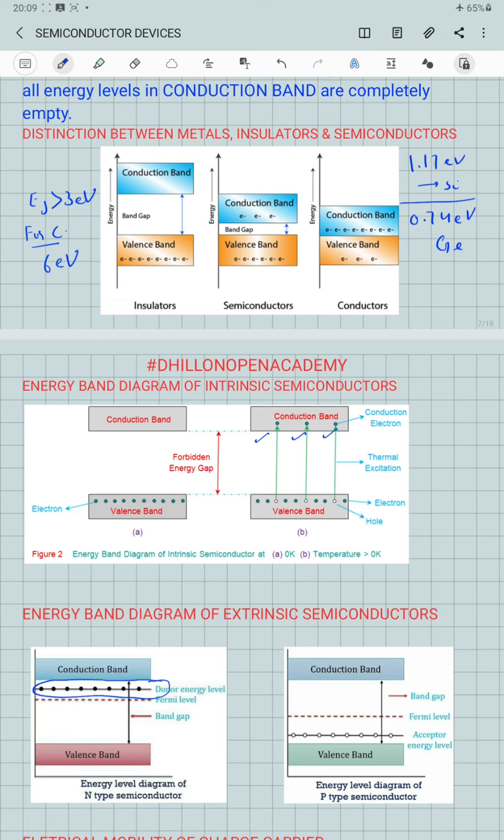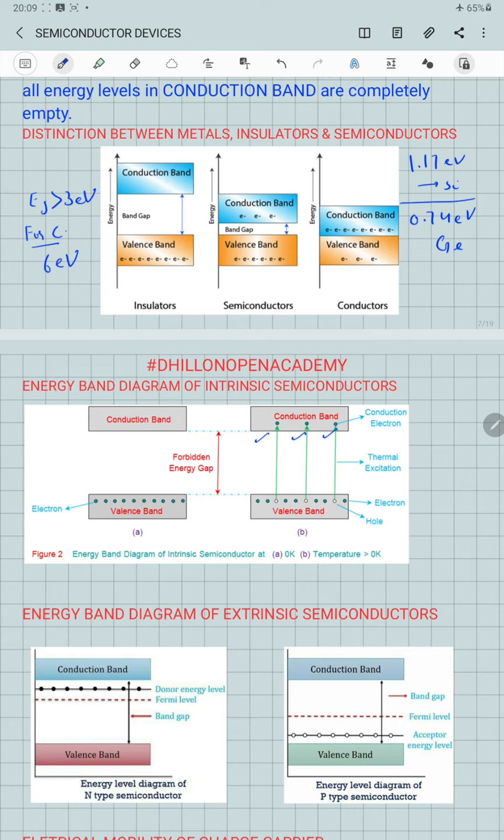So in this case, because of the very small energy gap between the conduction band and the energy level of the donor atom, electrons can easily be excited from the donor atom into the conduction band.